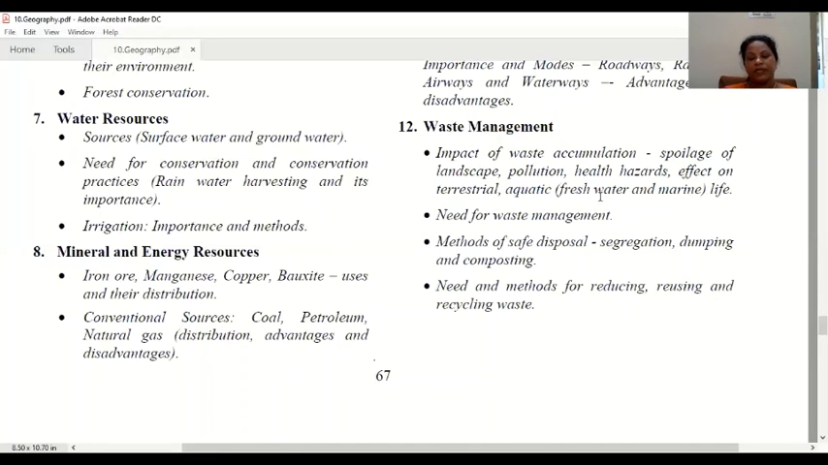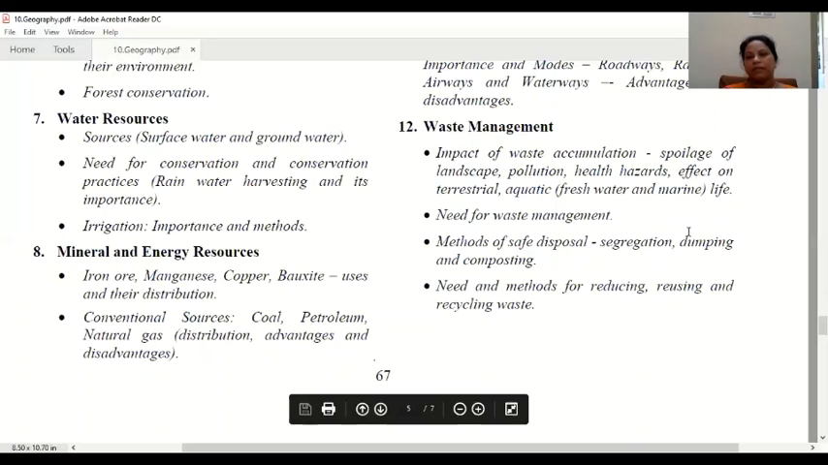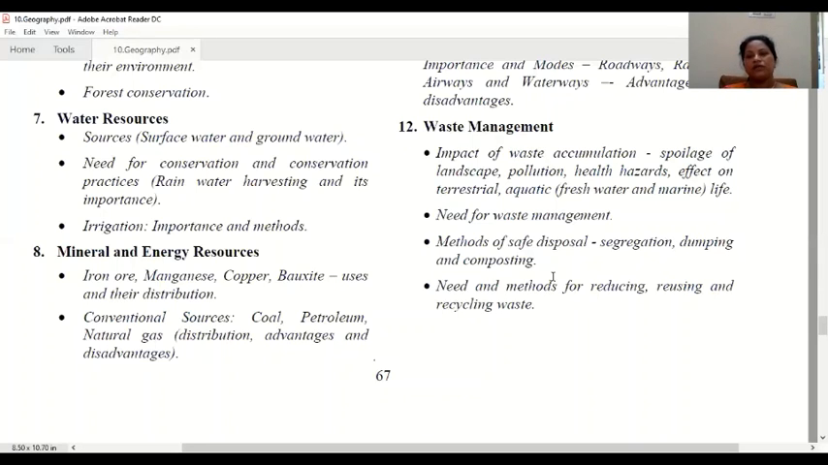So how can we dispose of or manage the waste in a positive way? Then the need for waste management: why should we manage waste? We are going to study that. Then methods of safe disposal. Safe disposal means without harming the environment, nature or any life. How can we dispose of it? How to segregate it? How to dump it? And how to compost it or reuse it? All these methods we are going to study.